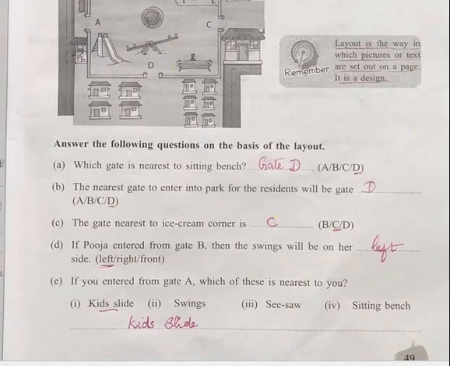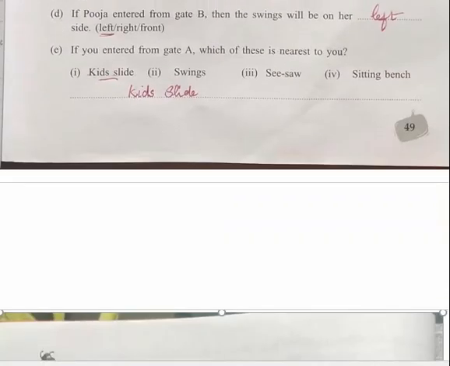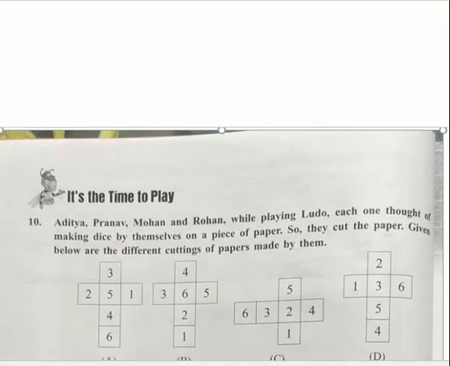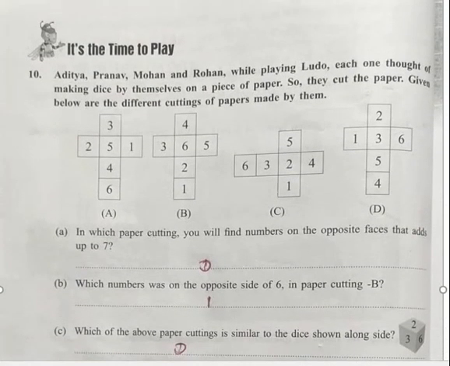I hope everybody understood from the picture, and I think you have all copied it properly. This type of question can come in the exam. Now turn to the next page. This is just a time to play. Here one question is given, a puzzle question. You can try it at home also, doing paper cutting this way, so you will get a clear picture.